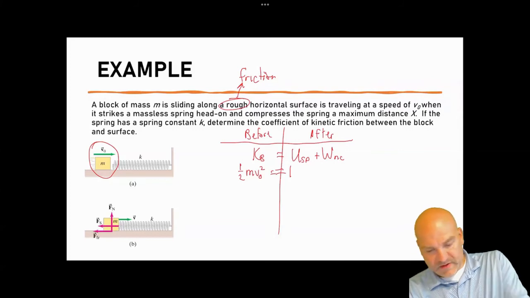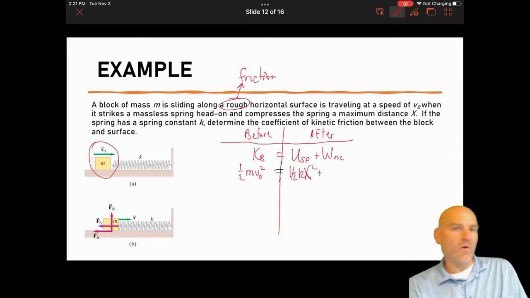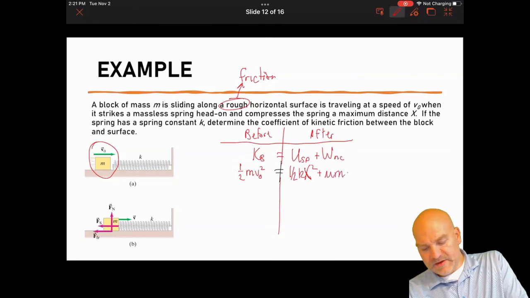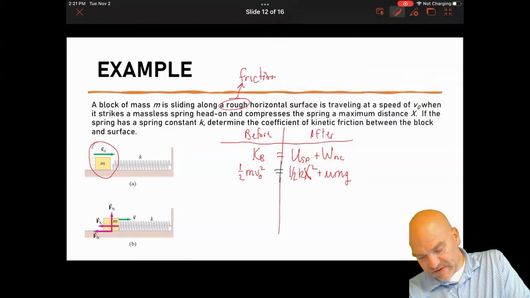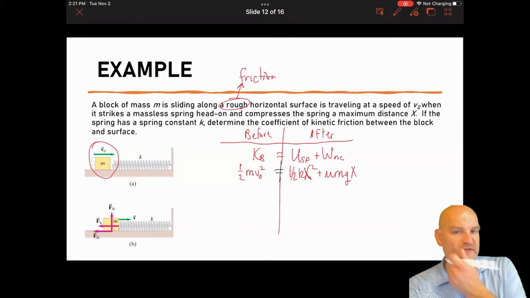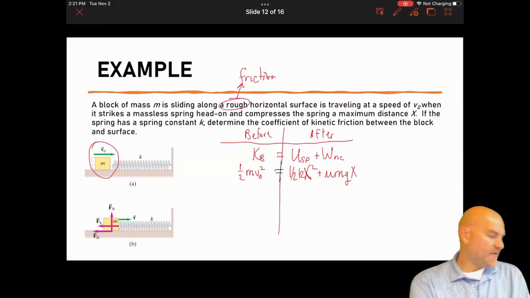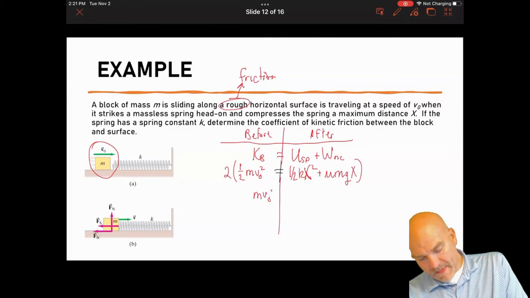My spring is going to be 1/2 kx squared. Now the work done by friction is the amount of friction times the distance it displaces, which in this case is just x, because it's going to move a distance of x. And now I just start the algebra. I'm going to multiply everything by 2 to get rid of the fractions.